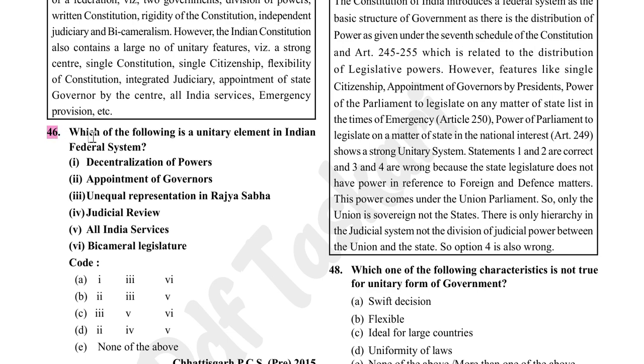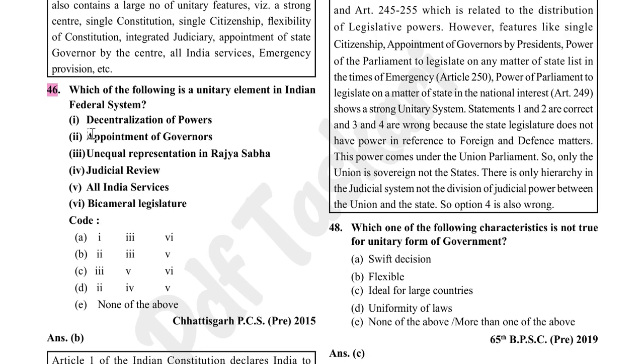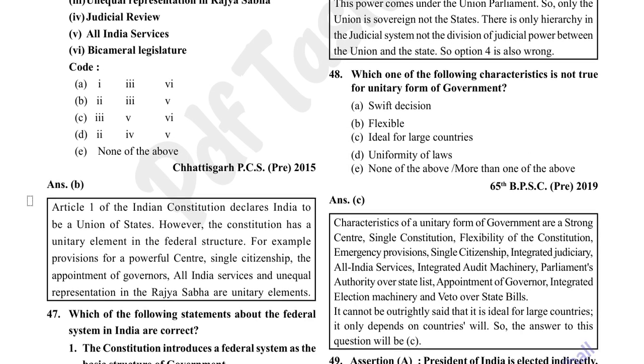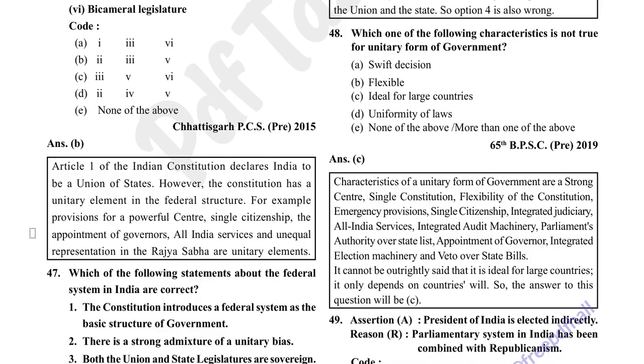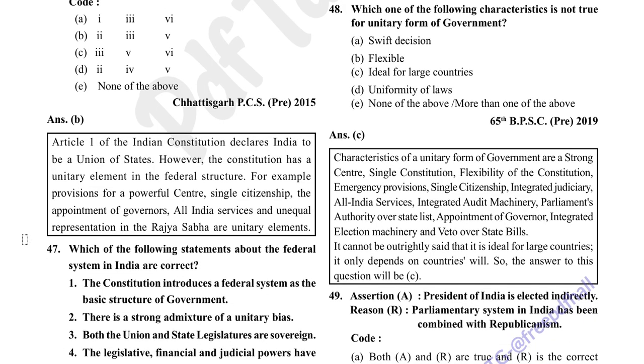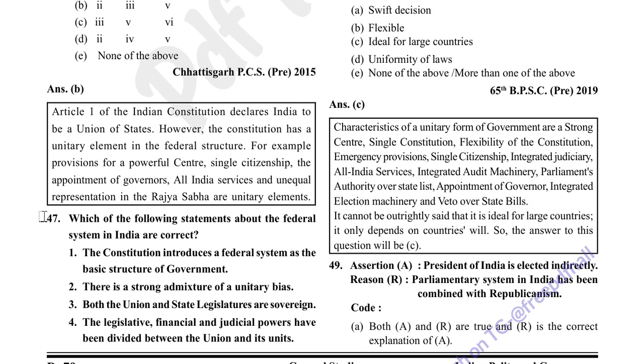Which of the following is a unitary element in the federal state? Appointment of governor, unequal representation in Rajya Sabha, and all India services are the unitary elements. Article 1 of Indian Constitution declares India to be a union of states. However, the Constitution has a unitary element in the federal structure. For example, provisions for a powerful center, single citizenship, the appointment of governors, all India services, and unequal representation in the Rajya Sabha are unitary elements.